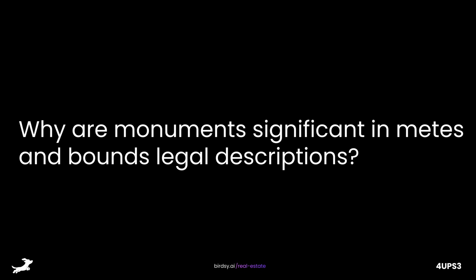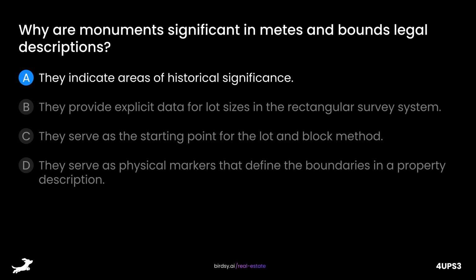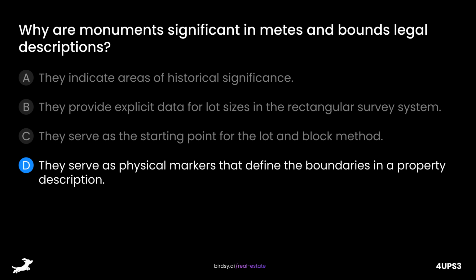Why are monuments significant in metes and bounds legal descriptions? Is it A, they indicate areas of historical significance, B, they provide explicit data for lot sizes in the rectangular survey system, C, they serve as the starting point for the lot and block method, or D, they serve as physical markers that define the boundaries in a property description?